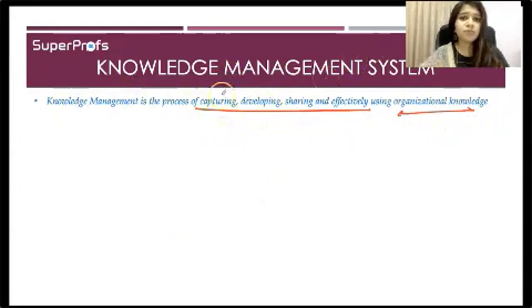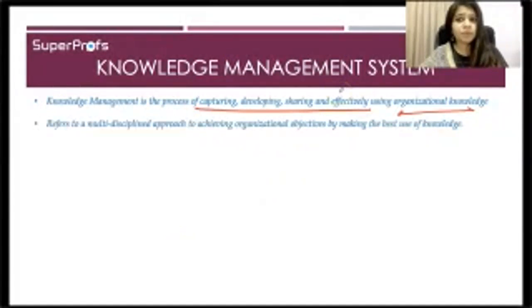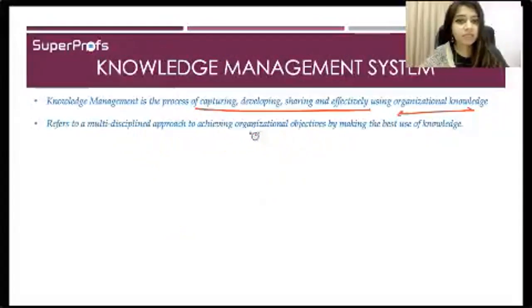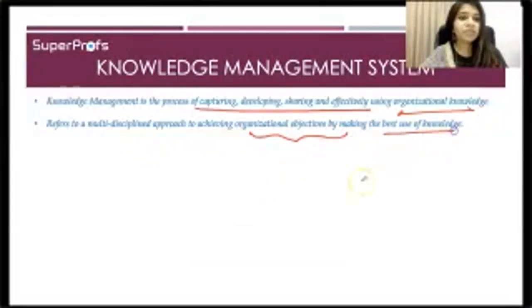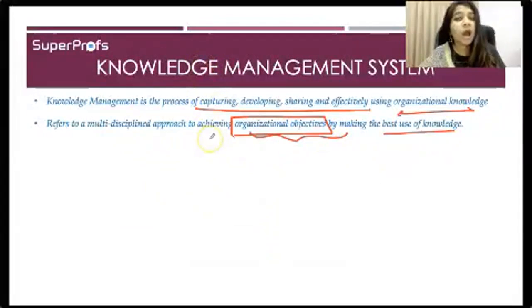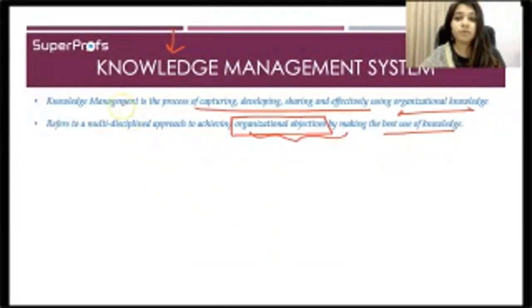Now, what would this knowledge be used for? It refers to a multidisciplined approach to achieving, again, organizational objectives by making the best use of knowledge. As I mentioned earlier, the whole point of having different information systems is to achieve organizational objectives. Now, how it is utilized depends on which level it is being used at, because this is used at the knowledge level, so this will achieve organizational objectives by making the best use of knowledge.